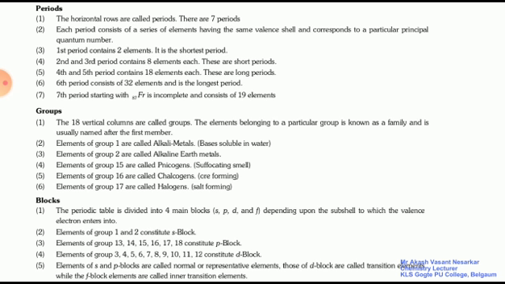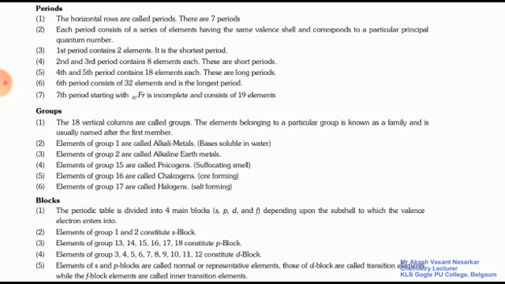Next, elements of group 2 are called alkaline earth metals. Elements of group 15 are called pnictogens, that is, suffocating smell. Group 16 are called chalcogens, ore-forming elements, and group 17 are called halogens, that is, the salt-forming elements. So according to some properties, these groups have common names also: pnictogens, chalcogens and halogens.